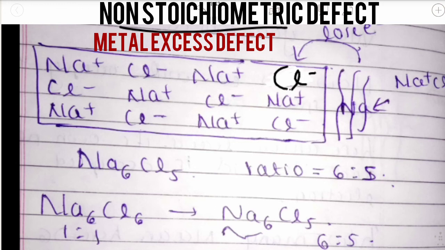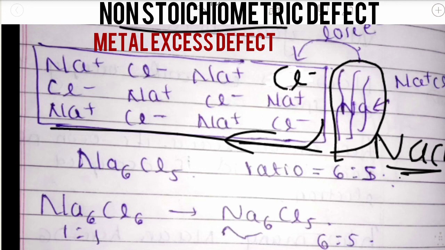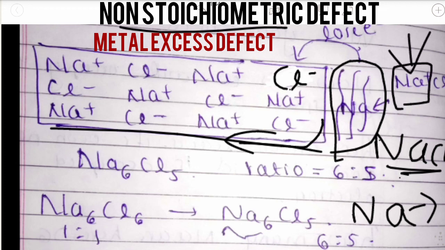This is the structure of NaCl solid. If I pass the vapors of sodium over the crystal, here Na will lose its electron. We know that a metal will lose its electron. Similarly, sodium will lose its electron and become Na plus.